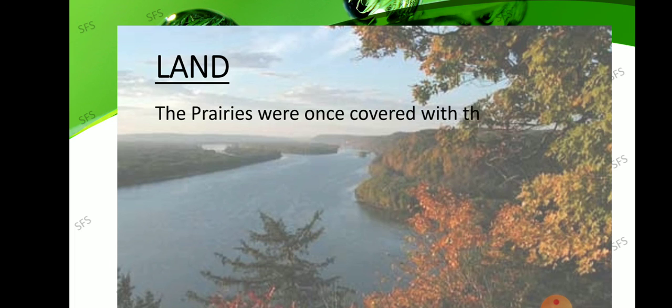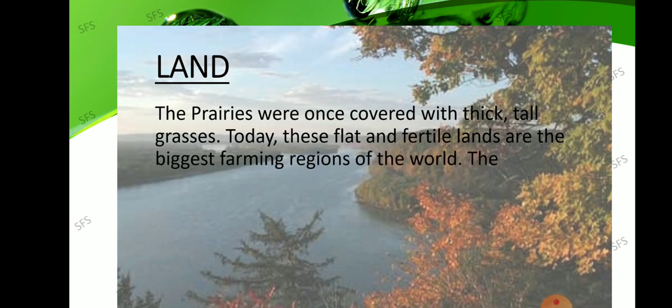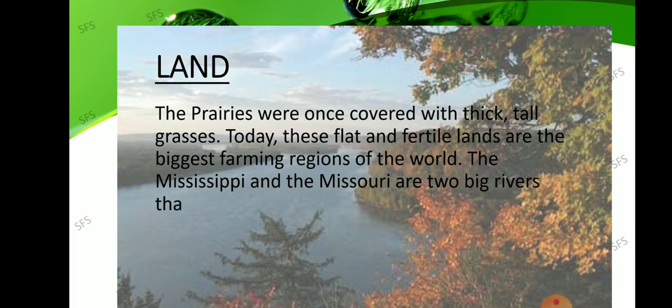The prairies were once covered with thick tall grasses. Today these flat and fertile lands are the biggest farming regions of the world. The Mississippi and the Missouri are two big rivers that flow through this region. Which are the rivers? Mississippi and Missouri. The one you are seeing at the back is the Mississippi River.